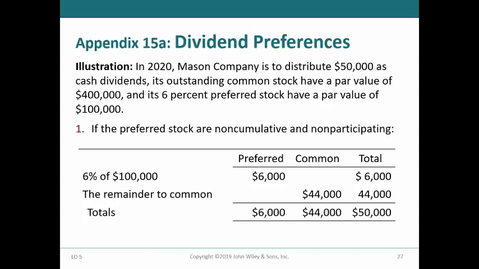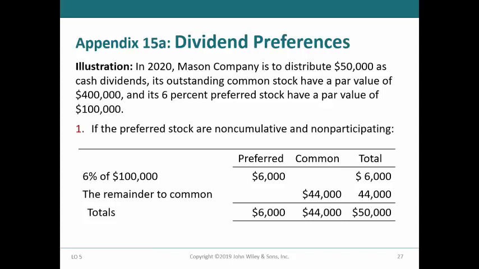In the first example, the preferred stock is non-cumulative and non-participating. Therefore, only the current preferred dividend of 6% of the par value of the preferred stock of $100,000 would be due. The distribution of the dividend would be $6,000 to the preferred shareholders, and the remainder $44,000 would go to the common shareholders.